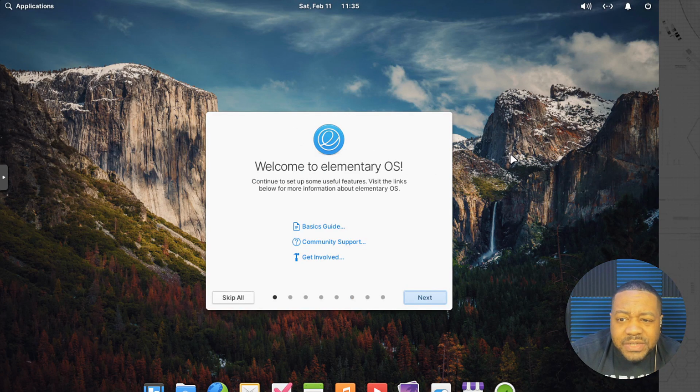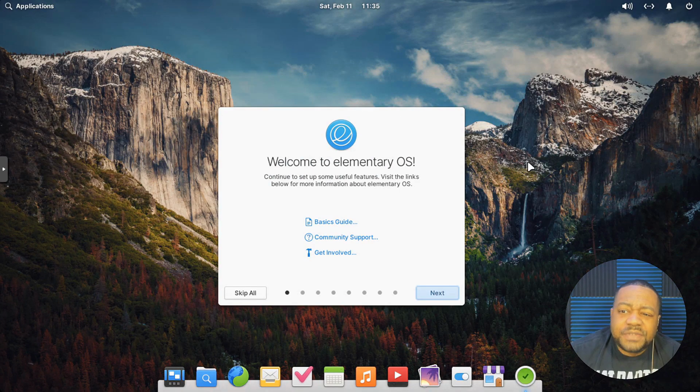Now let me fix the screen. I'll be right back. All right, cool. So the first thing that'll pop up when you log into elementary OS for the first time is a welcome screen, and you can go through this. This will get basically your system set up.